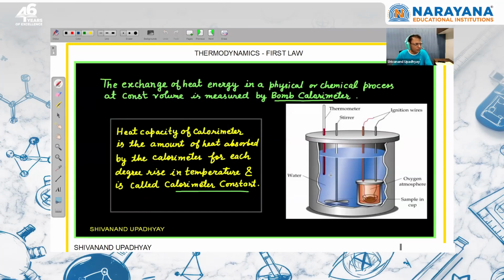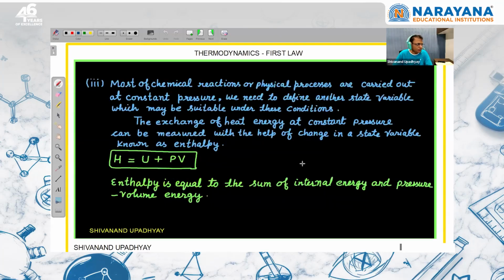Right? This is about bomb calorimeter, means volume is constant. So most chemical reactions or physical processes are carried out at constant pressure. We need to define another state variable which may be suitable under this condition. The exchange of heat energy at constant pressure can be measured with the help of change in state function known as enthalpy. And enthalpy can be written as internal energy plus pressure volume energy.